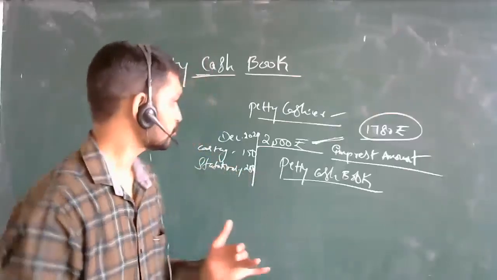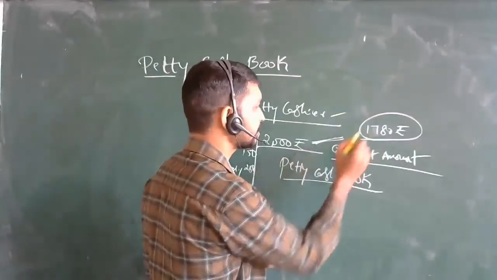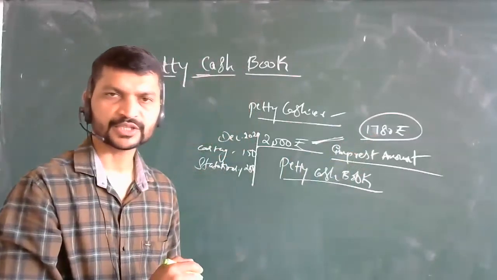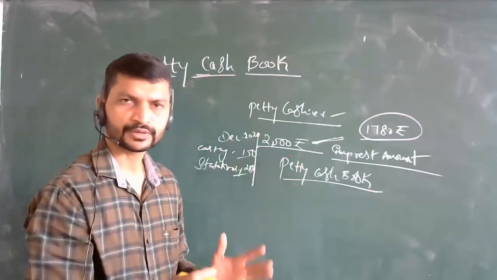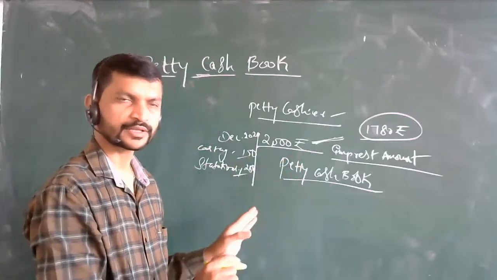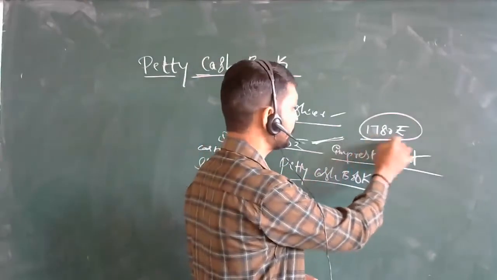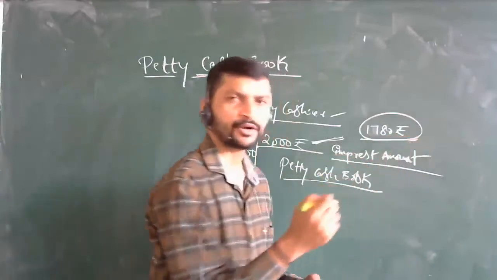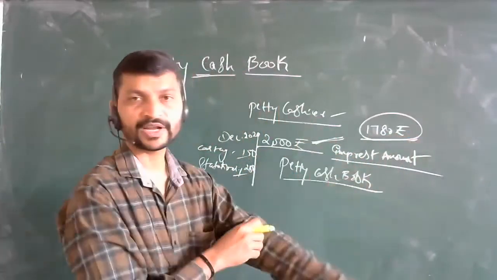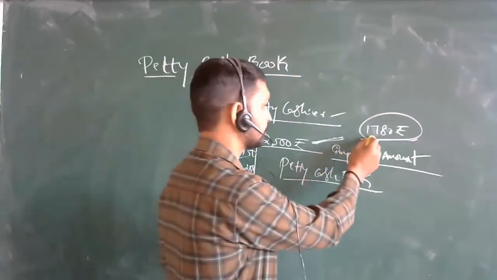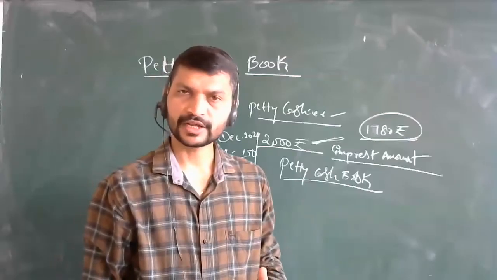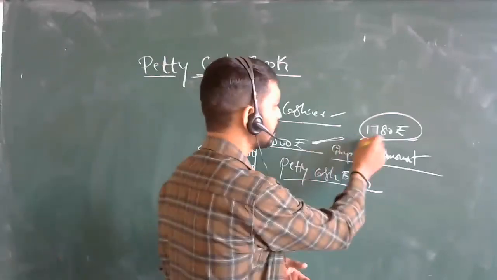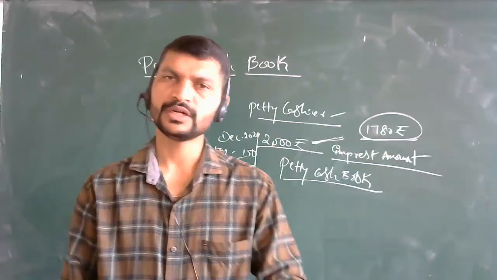That means he is going to show that in one month he has spent this much on expenses. Expenses can be stationery, cartage and conveyance, or other expenses. So this he will give to the head cashier, who maintains the cash book. So what is the remaining amount?